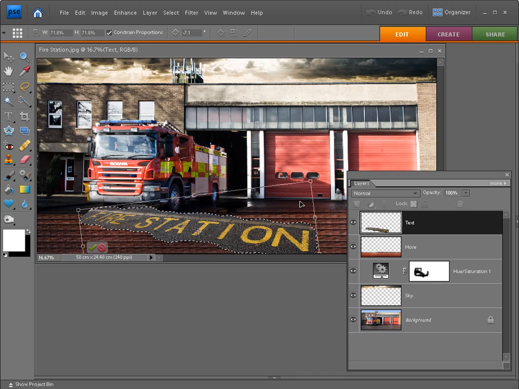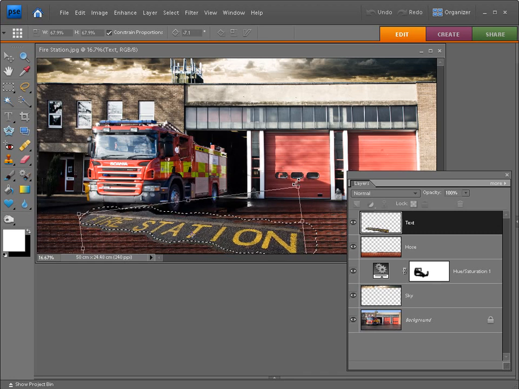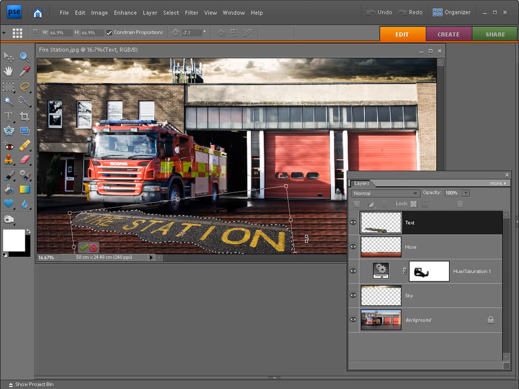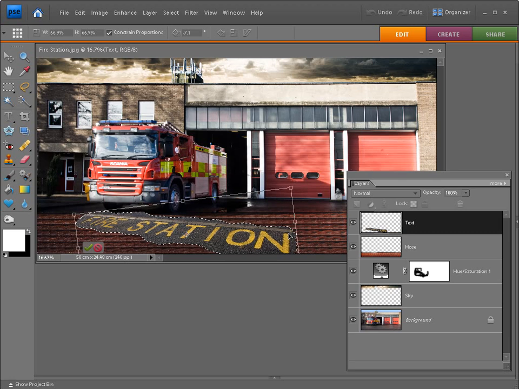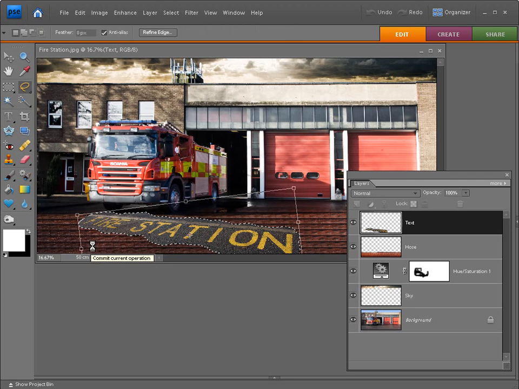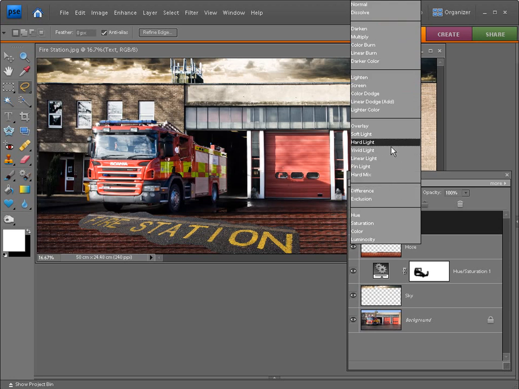And it's still a little bit large for my liking, so I'm just going to make that a little bit smaller. And if you want to position it into place very carefully, don't forget you can use the cursor keys on your keyboard, and I'm rather happy with that positioning, just like that. So when you're happy with the positioning of your text layer, you can just hit the green tick, or you can hit enter on the keyboard. Deselect those marching ants by hitting Ctrl and D, and then to help us blend this layer with the other layers that are already showing in our layers palette, make sure you're selected on the text layer and then click where it says normal and change the blending mode to hard light.